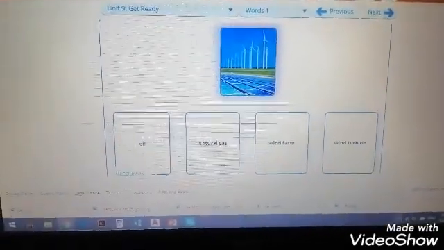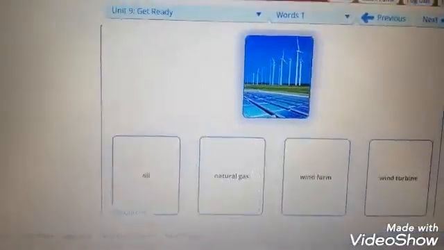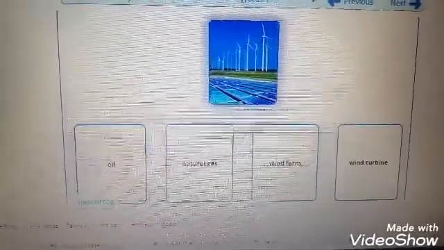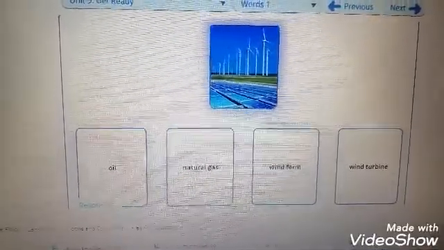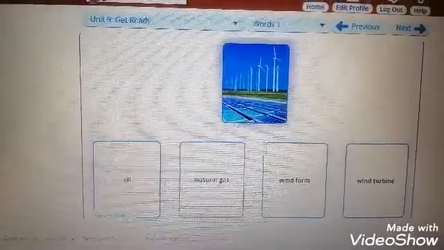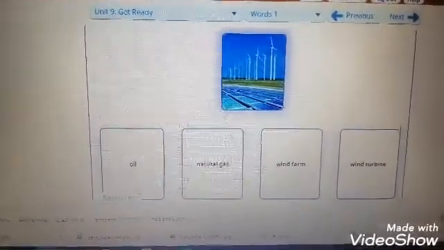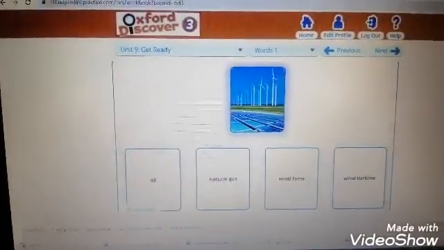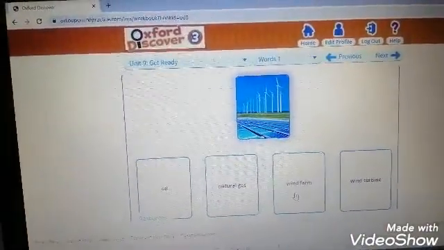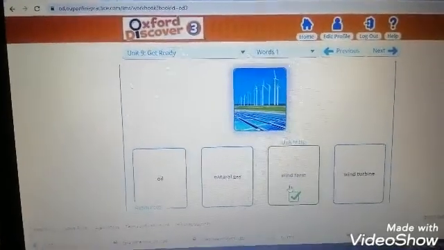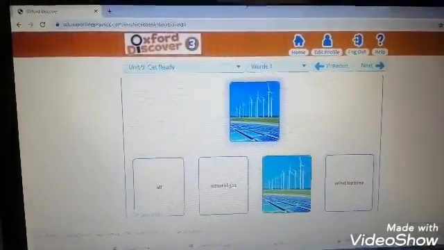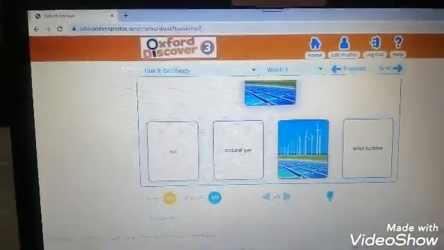Let's move to this one. What can you see in the picture? Oil, natural gas, wind farm, wind turbine. Good, we can see wind turbine, but it's not only one wind turbine, it's many wind turbines. So, this picture is for wind farm. Good job. The next one.